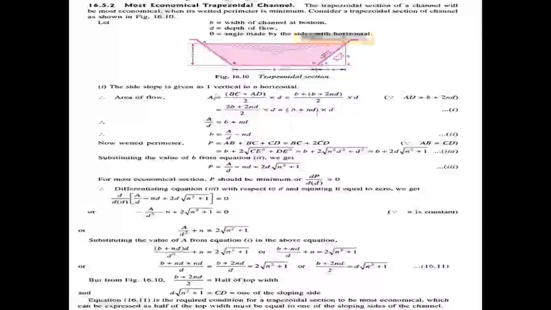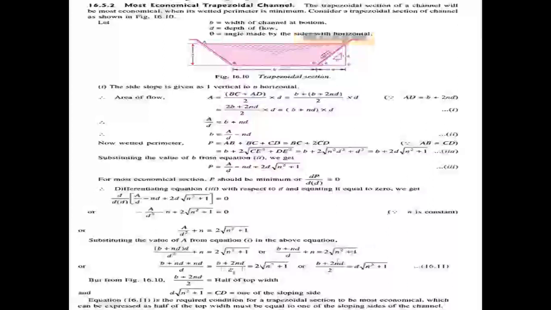Now substitute the value of a, b plus n into d, in this equation: b plus n into d by d square plus n equal to 2 into root of n square plus 1. Now here the d in the numerator cancels with d square, getting b plus nd by d plus n equal to 2 into root of n square plus 1.